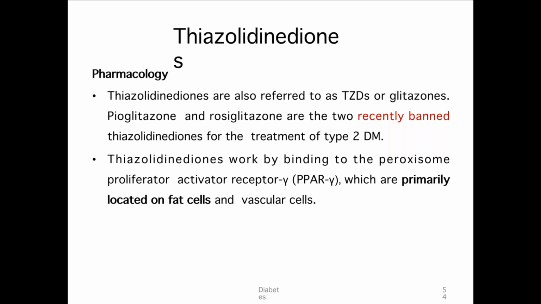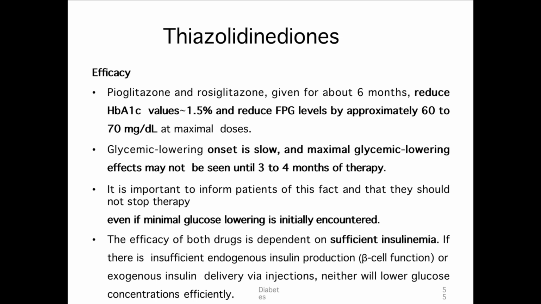How does it work? It works by binding to peroxisome proliferator activated receptor gamma, which are primarily located in fat cells and vascular cells. Pioglitazone, given for about 6 months, reduces HbA1c values by around 1.5 percentage points, and reduces fasting plasma glucose by approximately 60 to 70 milligrams per deciliter. Okay, the onset is very slow.